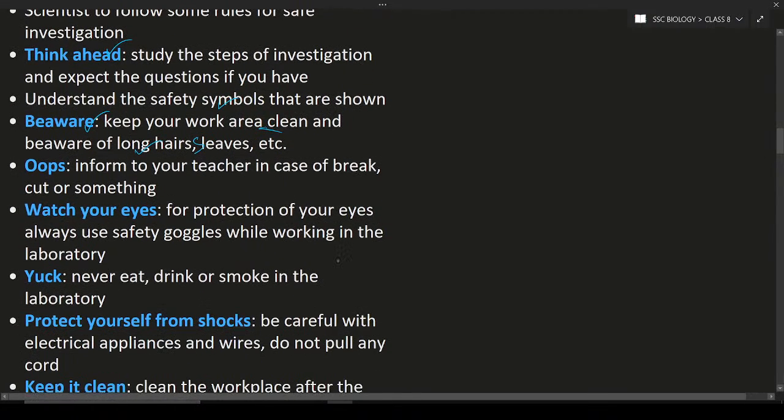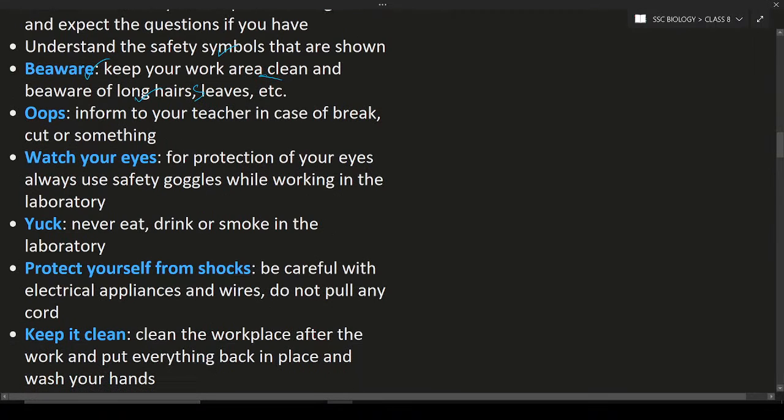Next is oops, that is, inform your teacher in case of breaking something, cutting something or any damage. If there is some problem in the laboratory, directly inform your teacher or the lab in charge. Okay.